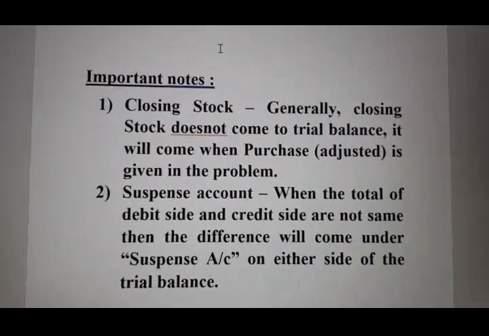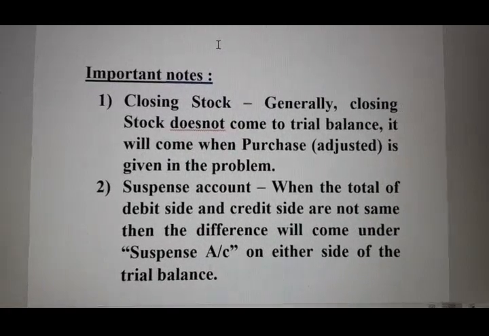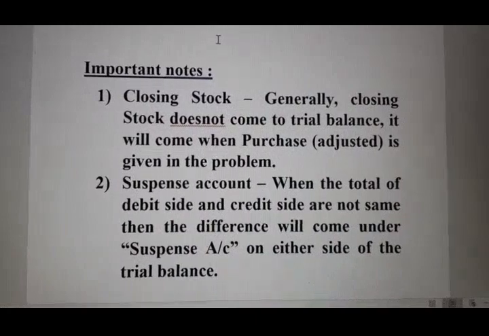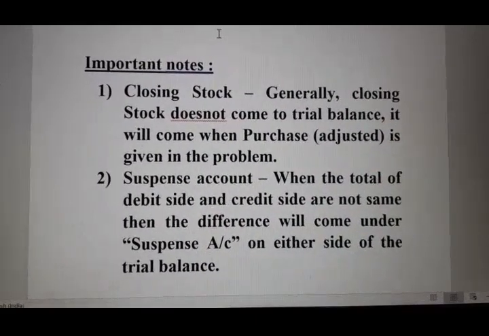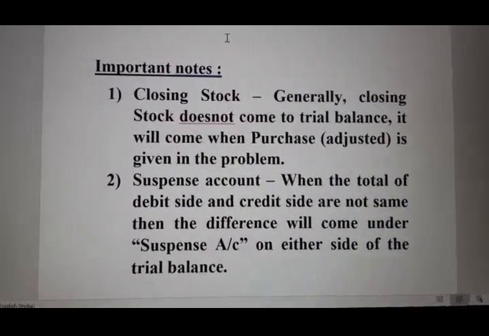Closing stock generally doesn't come to trial balance, because it is considered already included. So we are not considering closing stock while preparing the trial balance.